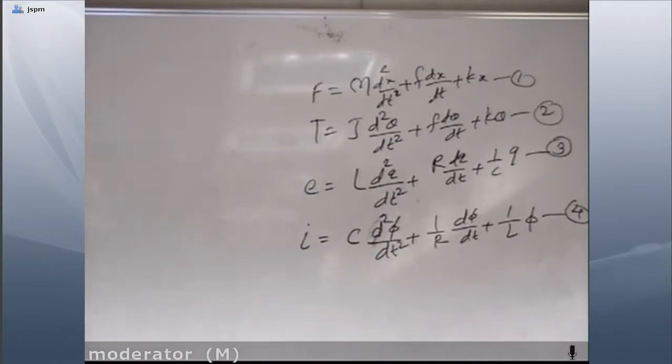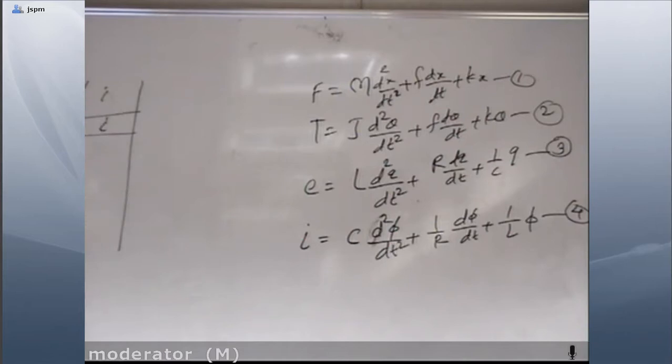So we'll make one table: here force, then mechanical translational system, then mechanical rotational system, then electrical system. In that, voltage, and the second one is current. Now whatever analogy table we are going to write here, first, applied force F is analogous with T of the mechanical rotational system, here voltage E applied input and current I.